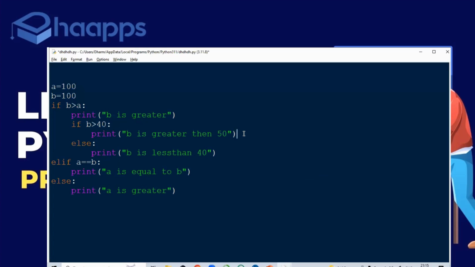So control flow statements are three types. You have conditional statements, you have repetitive or looping statements, and you have transfer statements. In conditional statements, you have four types. One is if statement, other one is if else, other one is if elif, other one is nested if. If statement you will be using if there is only one condition. If else you will be using if there are two conditions. If there are more than two, you'll be using if elif. And if you want to verify condition inside the condition, you will be using nested if.